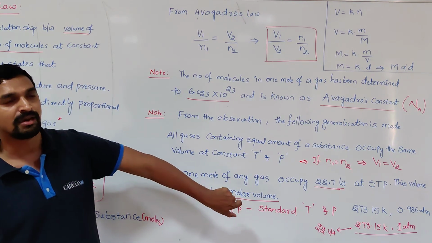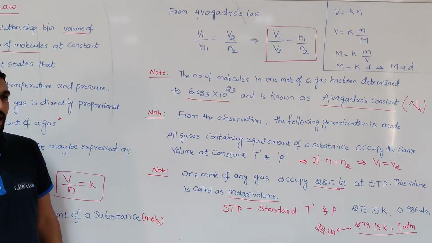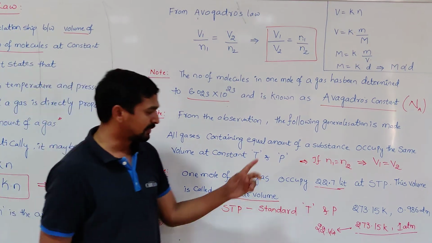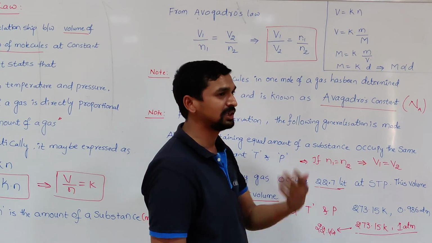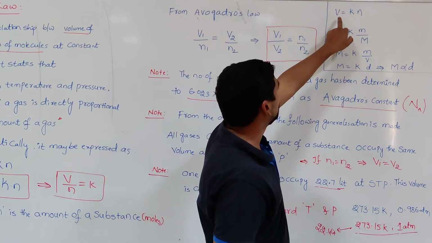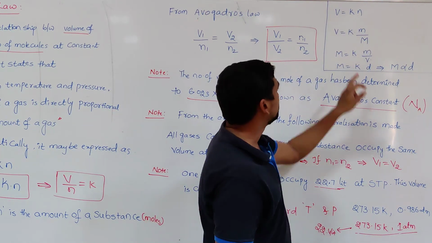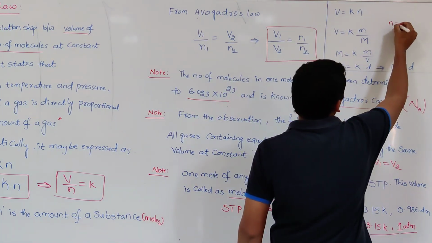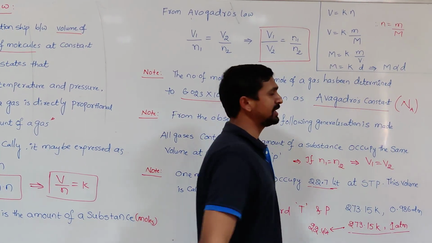Molar volume means the volume occupied by 1 mole of a gas at STP. This is about Avogadro's law. One more important relation might be useful in the next topics, especially in the discussion of effusion or diffusion. According to Avogadro's law, V is equal to K into N, then V is equal to K into m by M, because the number of moles is equal to mass of a gas by molar mass of a gas.